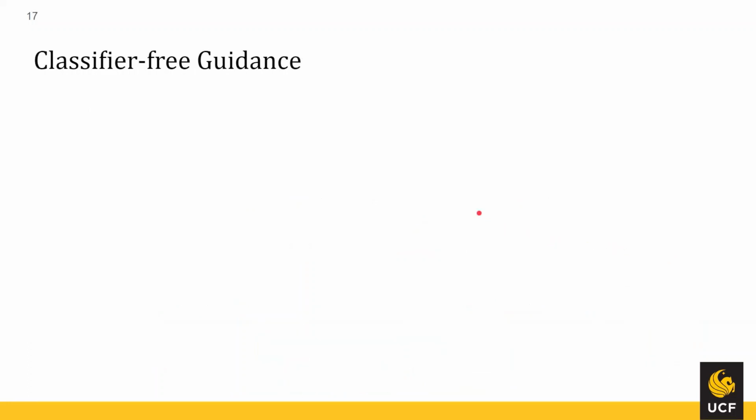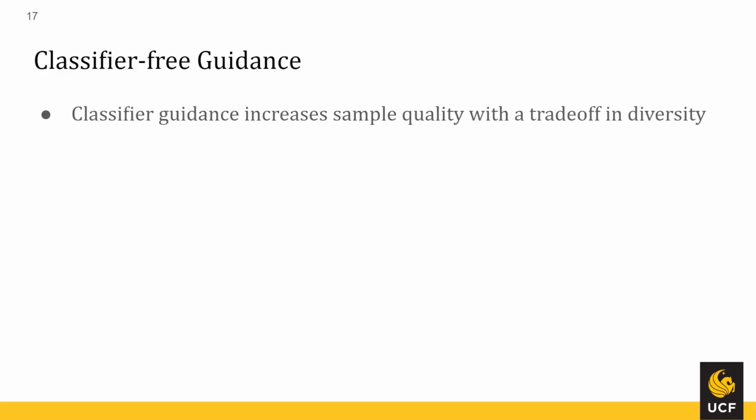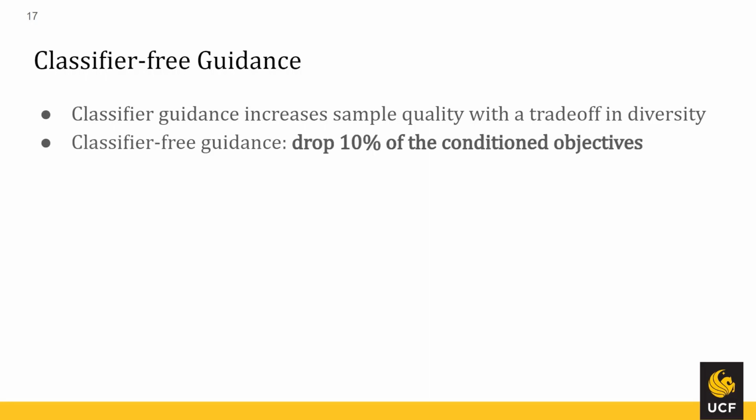So one last thing is I've been talking so far about this diffusion model as if it was using classifier guidance. However, they use classifier free guidance in this paper, and this will allow them to define some new denoising model, which I'll discuss in a second. Just to recap though, classifier guidance, as we know, increases sample quality, yet it has a trade-off in diversity and requires an extra pre-trained model to be used, which isn't really very beneficial. So classifier free guidance instead will use a pairing of conditioned and unconditioned objectives. And in this case, they're going to drop 10% of their conditioned objectives to perform their classifier free guidance.